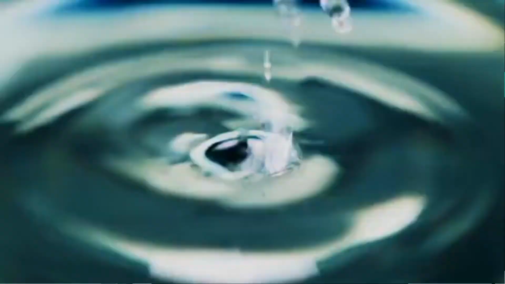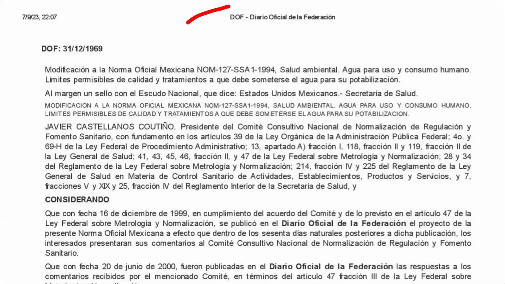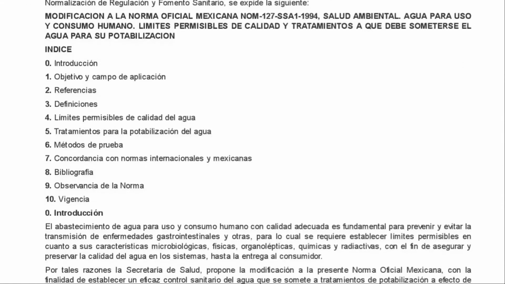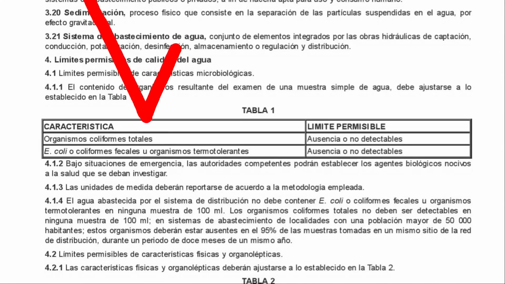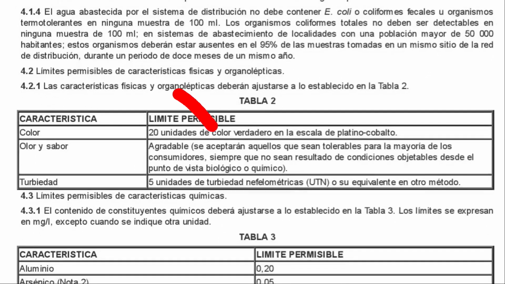Fortunately, we have a standard that tells us when water is safe to drink, and when it should not be consumed. This standard is present in all countries, and in our country it appeared in the official journal of the Federation. And this standard defines when water is drinkable. It is defined using a set of indicators such as total coliform organisms absent or not detectable, Escherichia coli absent or not detectable, turbidity 5 nephelometric turbidity units, NTU.